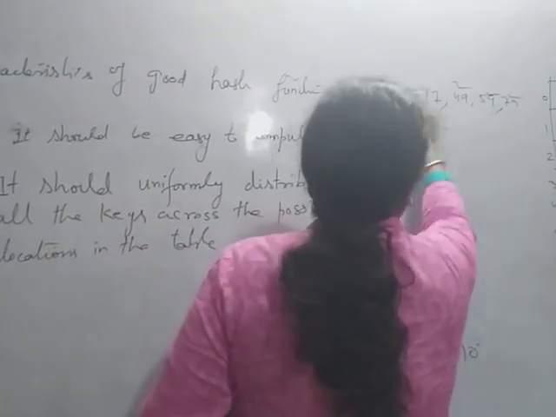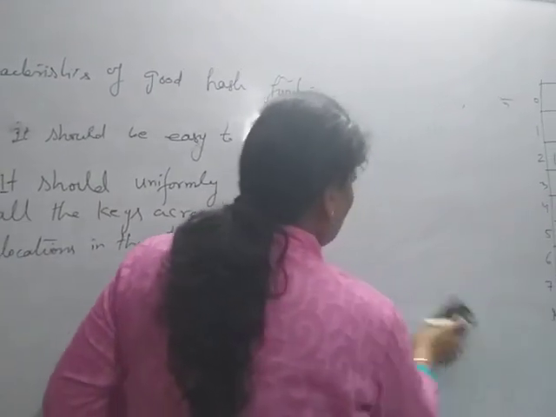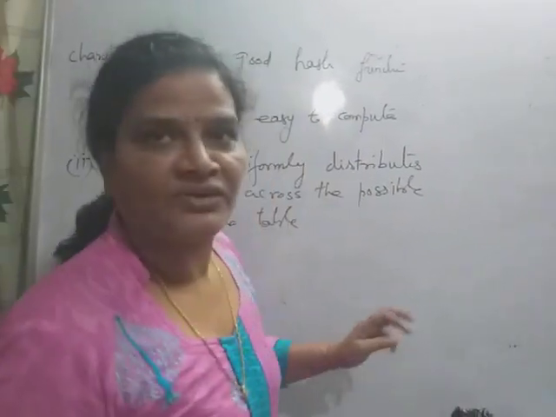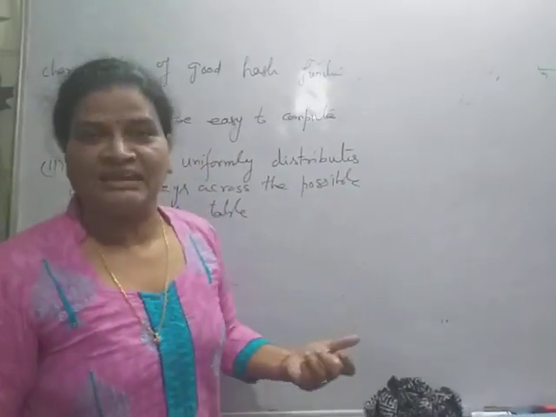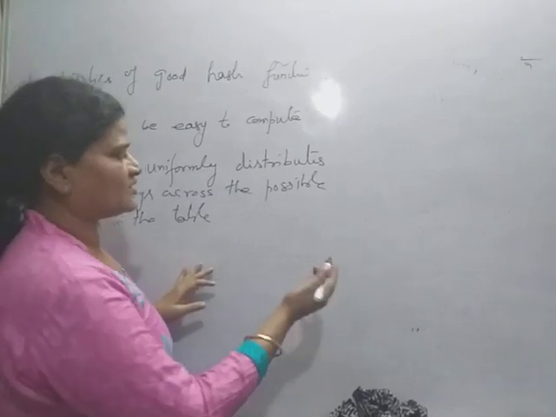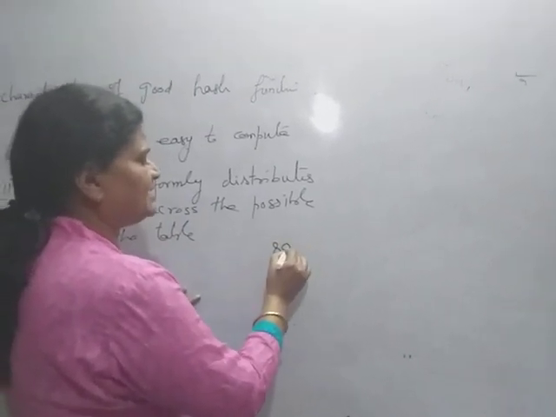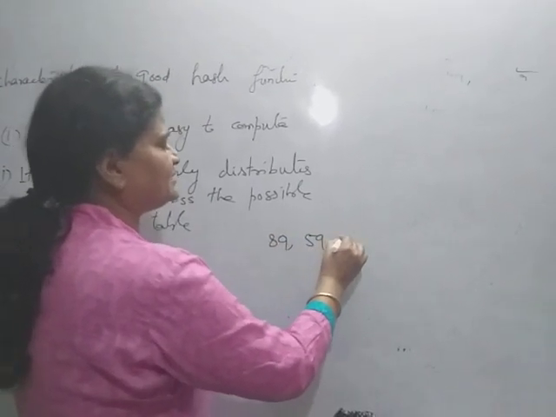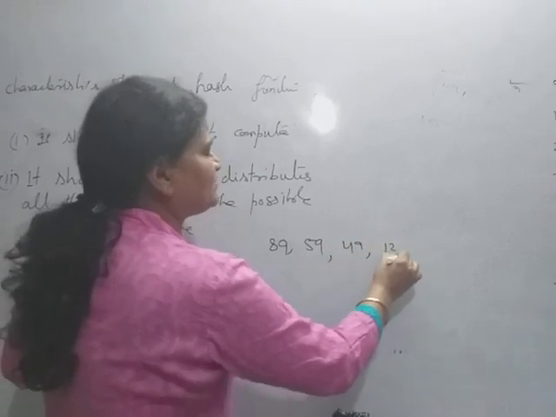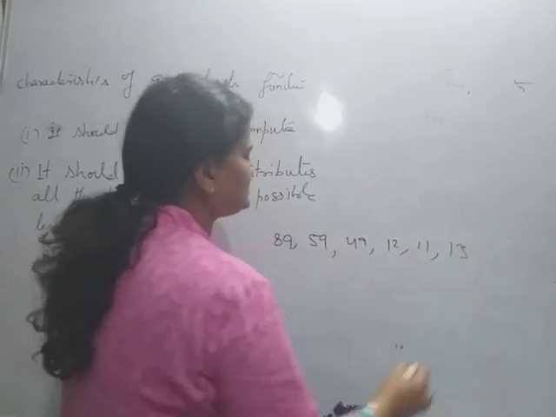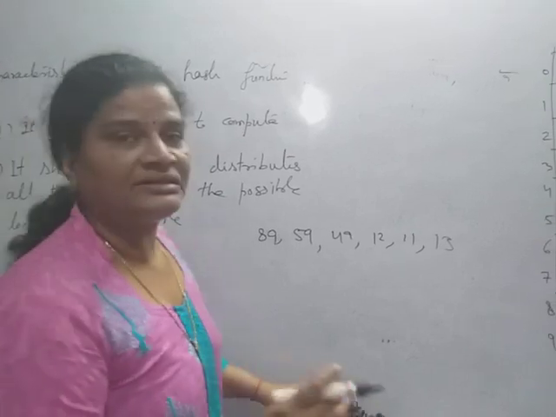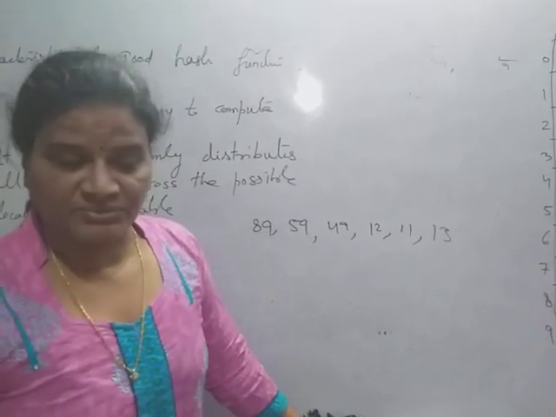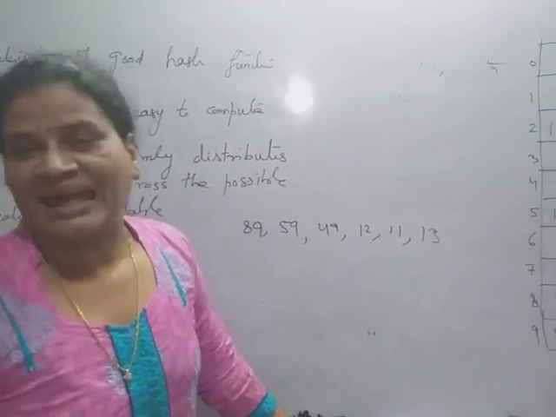Suppose here I am changing this mod function. Suppose instead of 10 I am taking 11, and I will consider the same set of keys, like 89, 59, 49, 12, 11, 13, and I am taking the size of the table as prime.